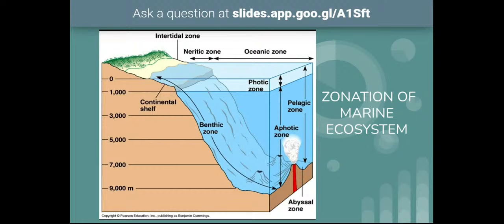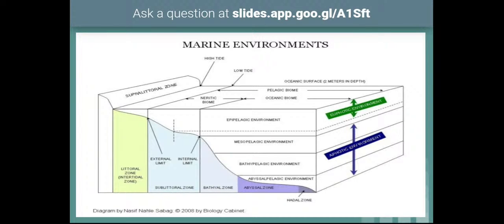and the continental slope area will be considered as the bathyal zone. So the third zone is the bathyal zone. The bathyal zone comprises the continental slope area. So the surface of the continental slope is considered as the bathyal zone, and the bottom of the last area is considered as the abyssal zone.